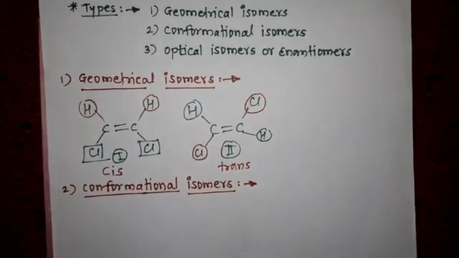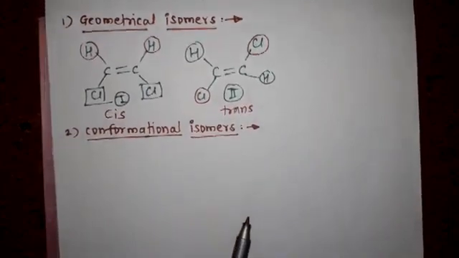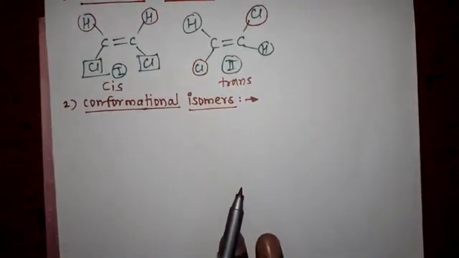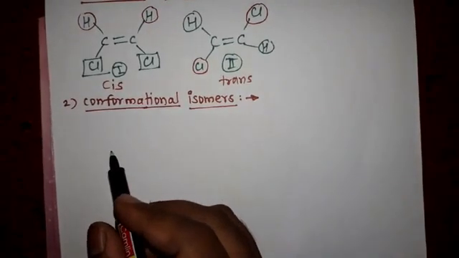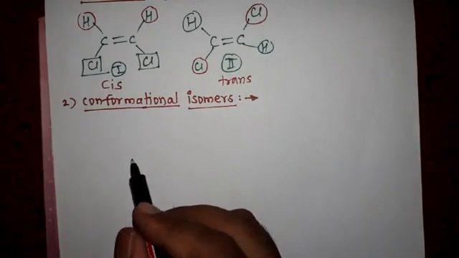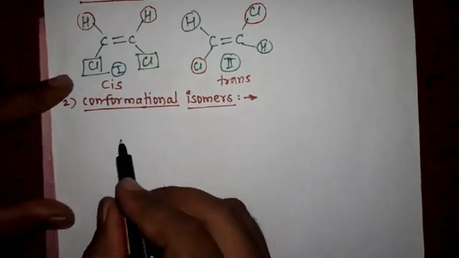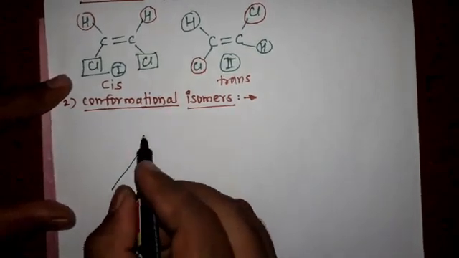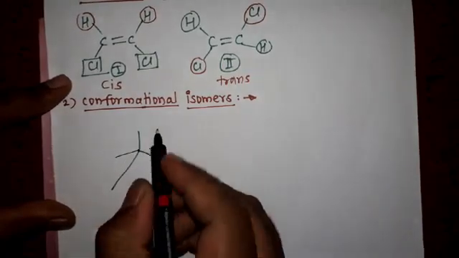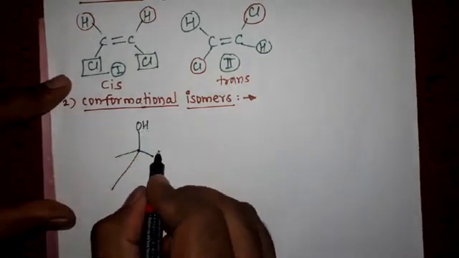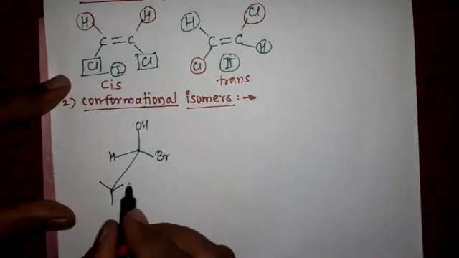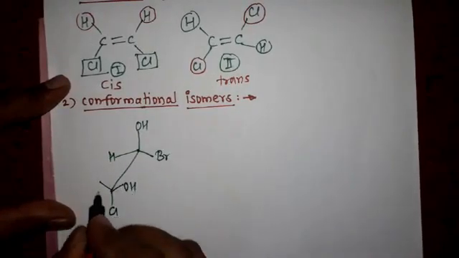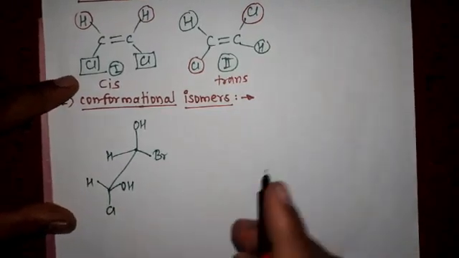Now go to the next type, that is conformational isomers. For the better understanding of these conformational isomers, I draw some structures. This is the first structure and this is the second structure.